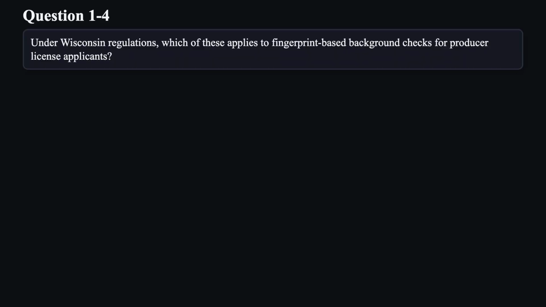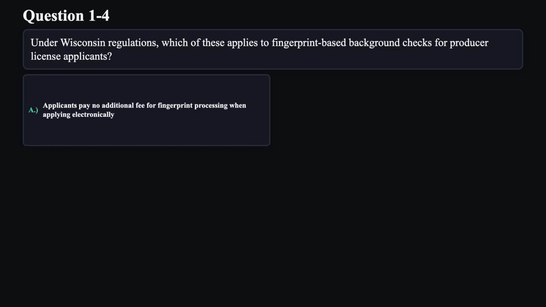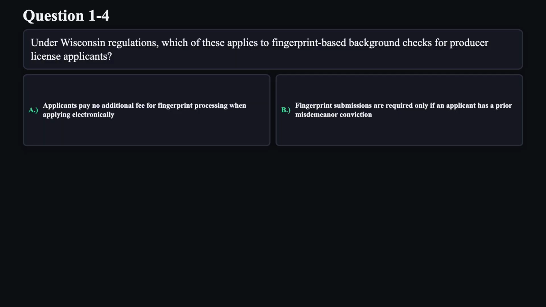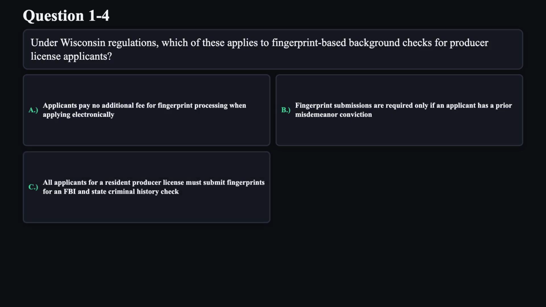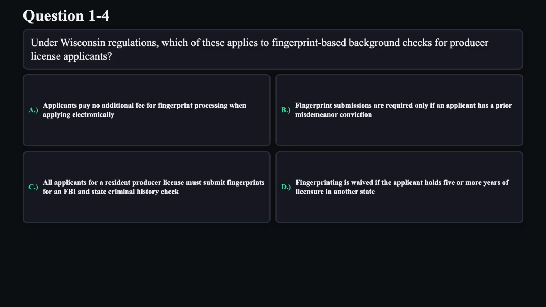Question 4. Under Wisconsin regulations, which of these applies to fingerprint-based background checks for producer license applicants? A, applicants pay no additional fee for fingerprint processing when applying electronically. B, fingerprint submissions are required only if an applicant has a prior misdemeanor conviction. C, all applicants for a resident producer license must submit fingerprints for an FBI and state criminal history check. D, fingerprinting is waived if the applicant holds 5 or more years of licensure in another state.